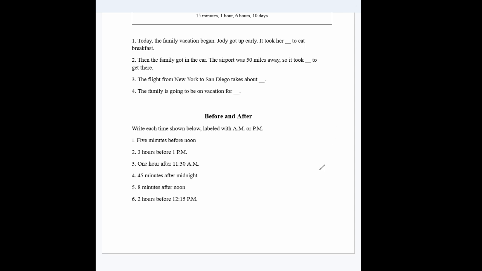Write each time shown below labeled with AM or PM. 5 minutes before noon would be AM. 3 hours before 1 p.m. would be AM, because it'd be 10 a.m. And then 1 hour after 11:30 a.m. would become PM, because it'd be 12:30 p.m. Because the 12 at noon is PM for whatever reason, and 12 a.m. is morning. 45 minutes after midnight would be AM, because it'd be 12:45. 8 minutes after noon would be PM, because 12:08 p.m. 2 hours before 12:15 p.m. would be 10